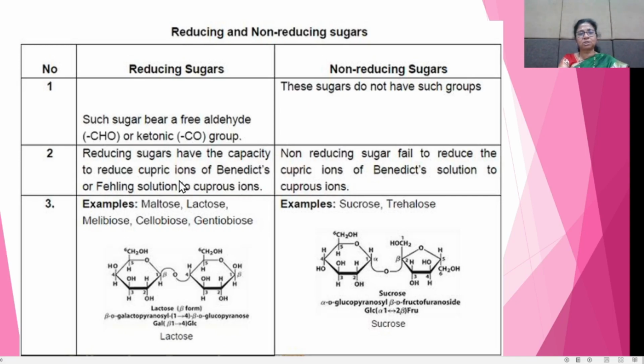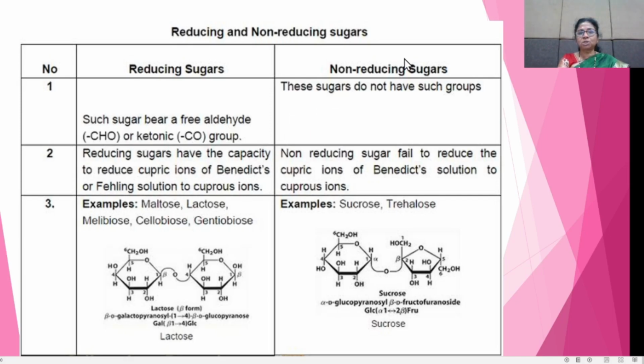For example, maltose, lactose and cellobiose are reducing sugars.